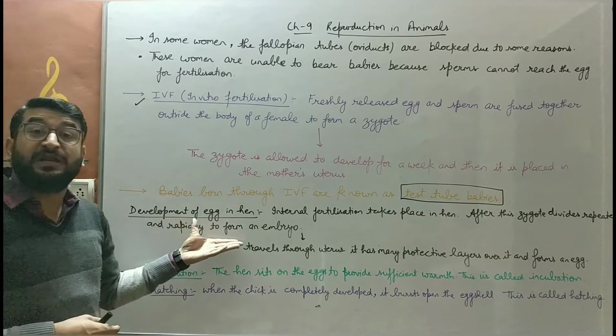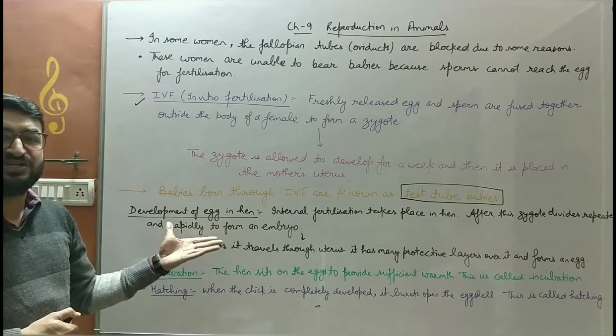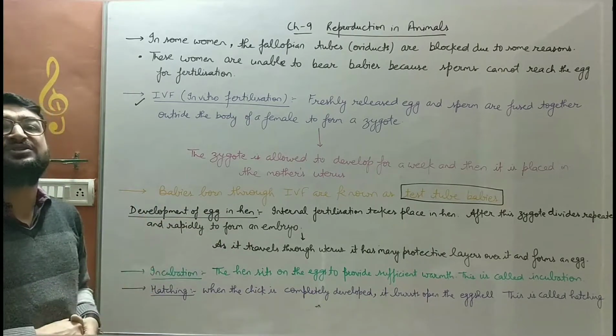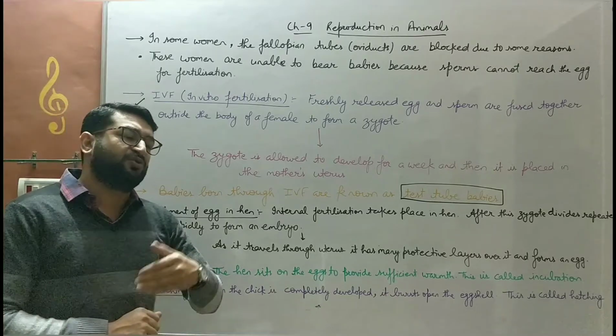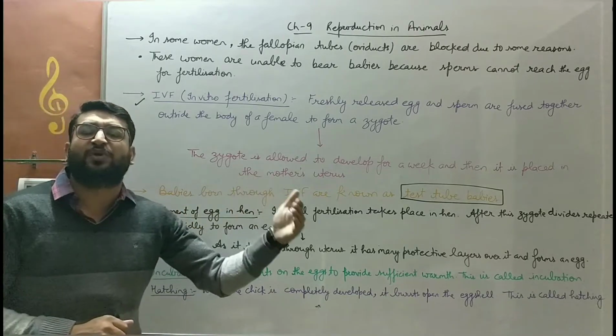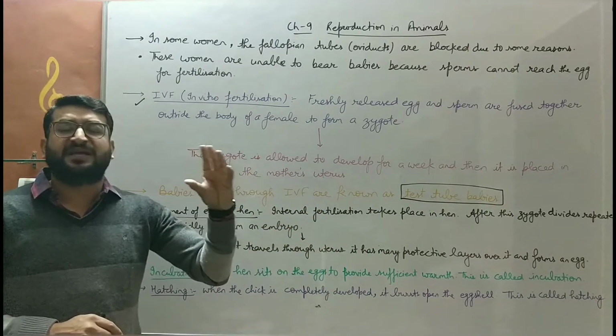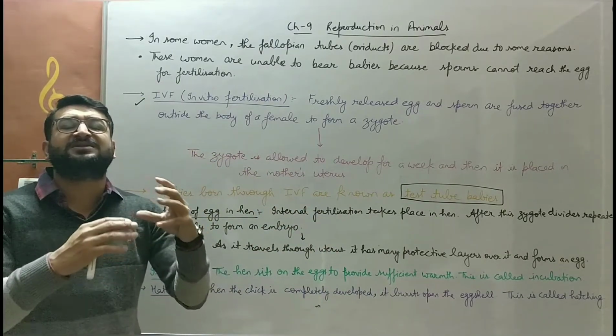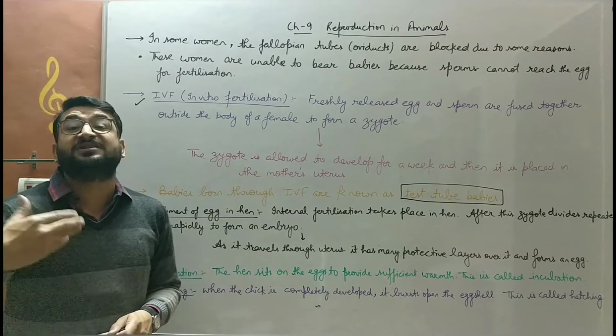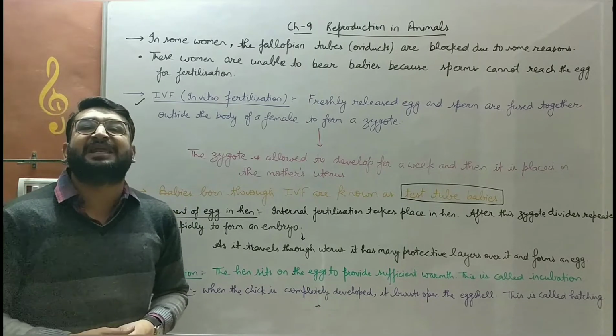That will give rise to an embryo. A multicellular stage of the zygote is known as an embryo. 1 cell becomes 2, 2 become 4, 4 become 8, 16, 32, 64, it keeps dividing like this, bache. An intermediate multicellular stage of approximately 64 cells is known as an embryo.